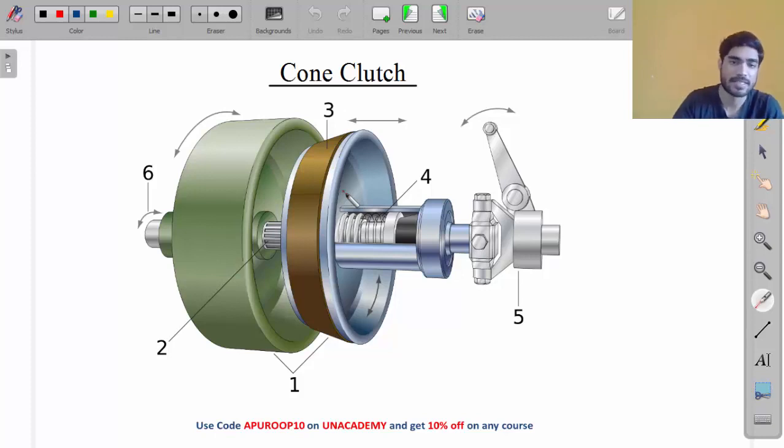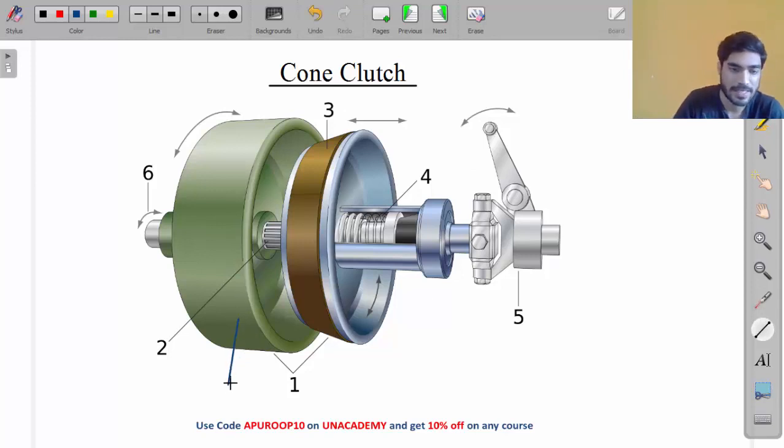So you can see that these are the major parts of a cone clutch. This is the construction of cone clutch. There are two major plates. This green part is the female part.